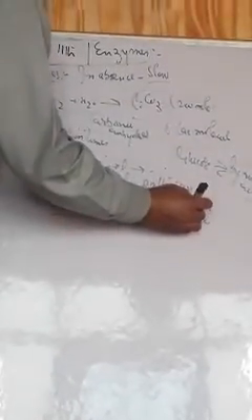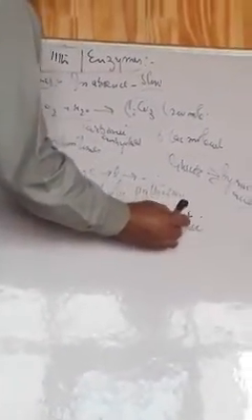Under anaerobic conditions, or we can say in the absence of oxygen, in the skeletal muscles, lactic acid is formed.